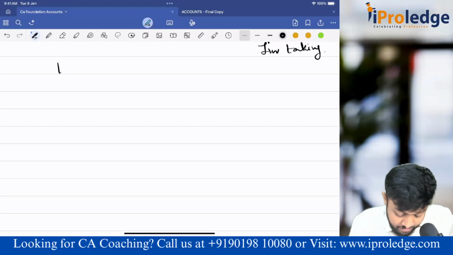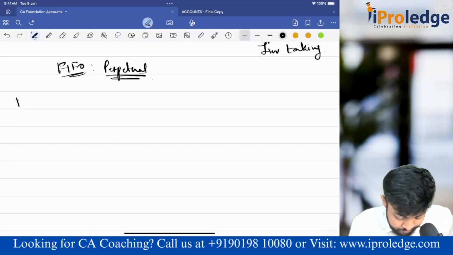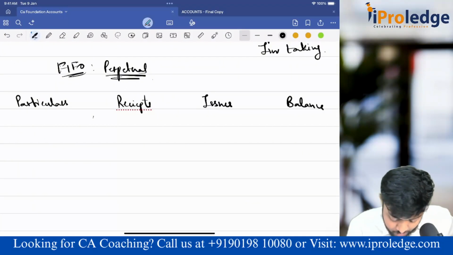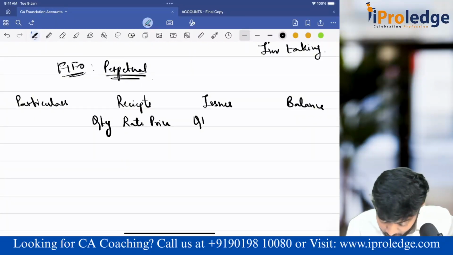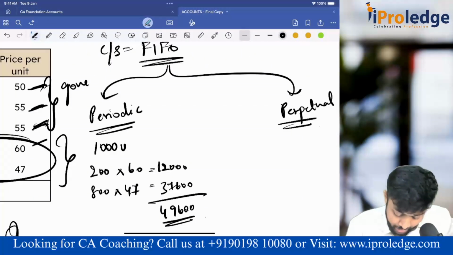So let's see FIFO under the perpetual method. Particulars: receipts, issues, balance. Quantity, rate, price, quantity, rate, price, quantity, rate, price.